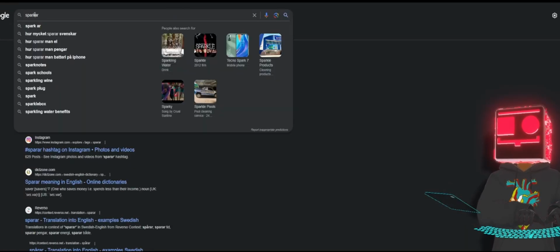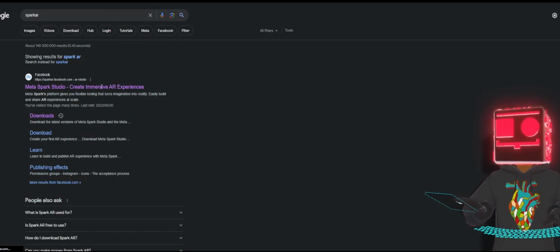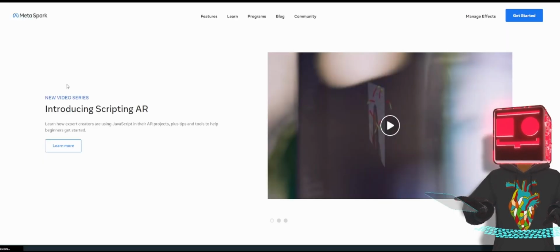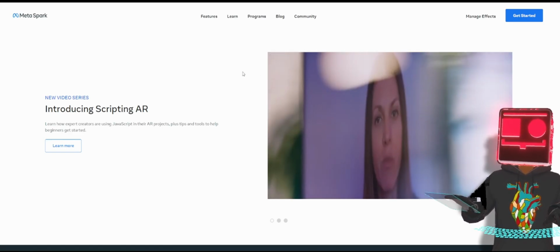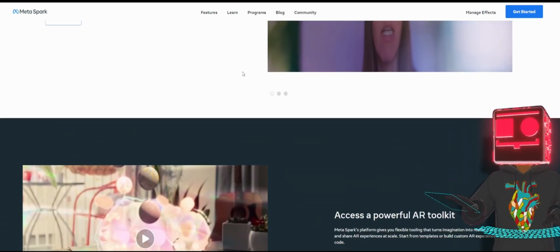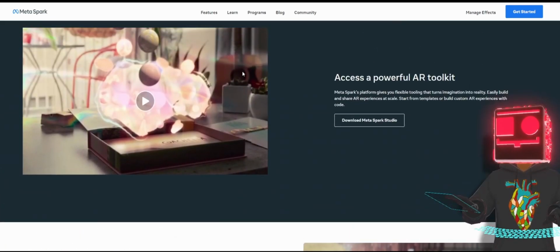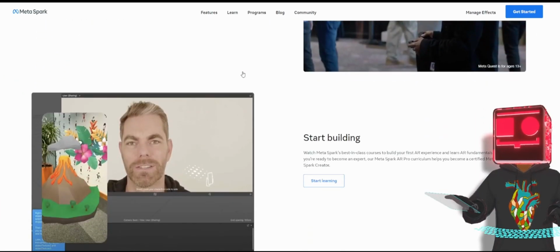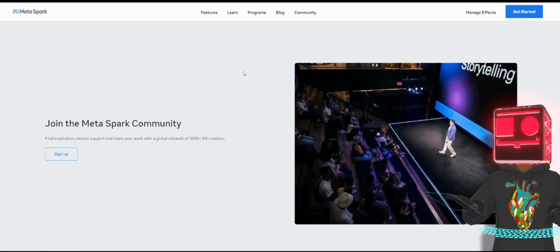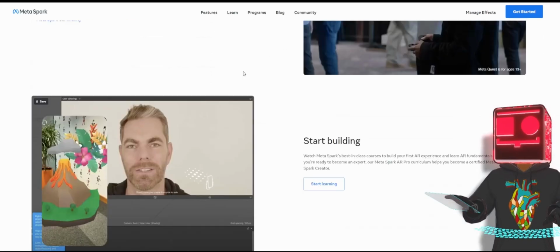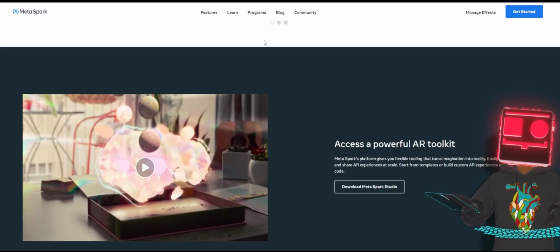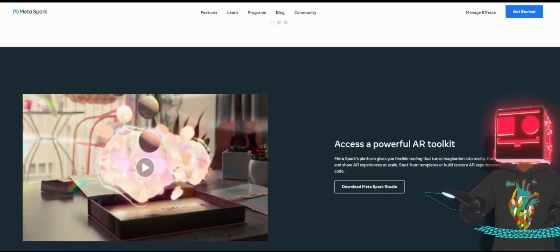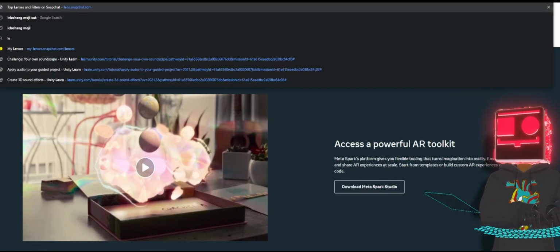Just a quick recap: if you want to publish content that goes directly to Facebook or Instagram, if you want to build augmented reality for those platforms, please choose Spark AR. They've got tutorials of their own, so you could watch a couple of those tutorials on YouTube.